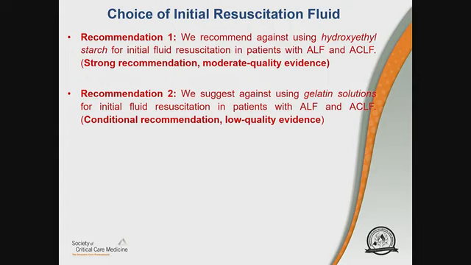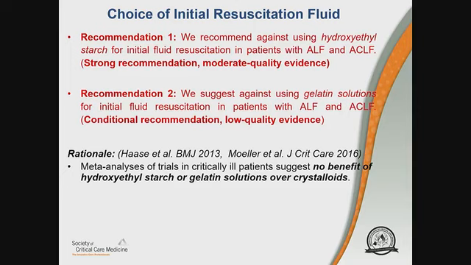And just the rationale for these two above statements, and by the way, all the references are in the guidelines. Meta-analysis of trials in critically ill patients suggests no benefit, as you know, of hydroxyethyl starch or gelatin solutions over crystalloids. And then specifically with regard to liver disease or liver failure, there's some suggestion, in general critical care as well, of increased risk related to hydroxyethyl starch compared to crystalloids, including exacerbation of coagulopathy in liver failure.